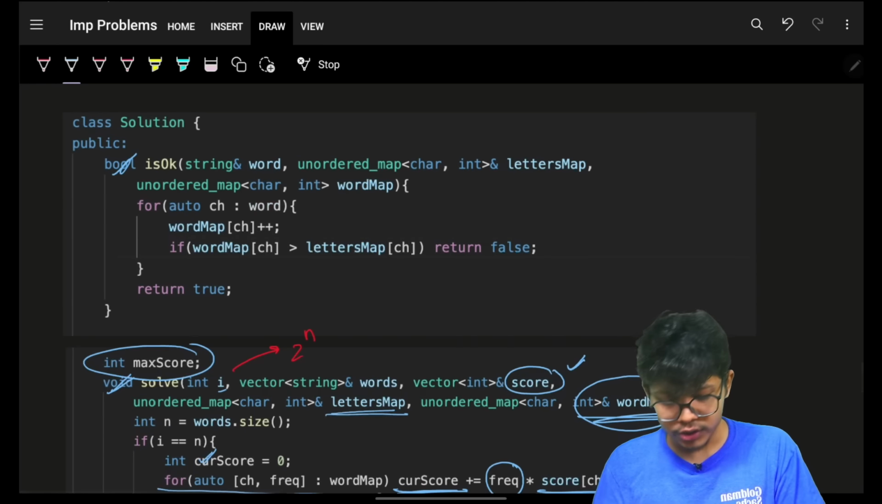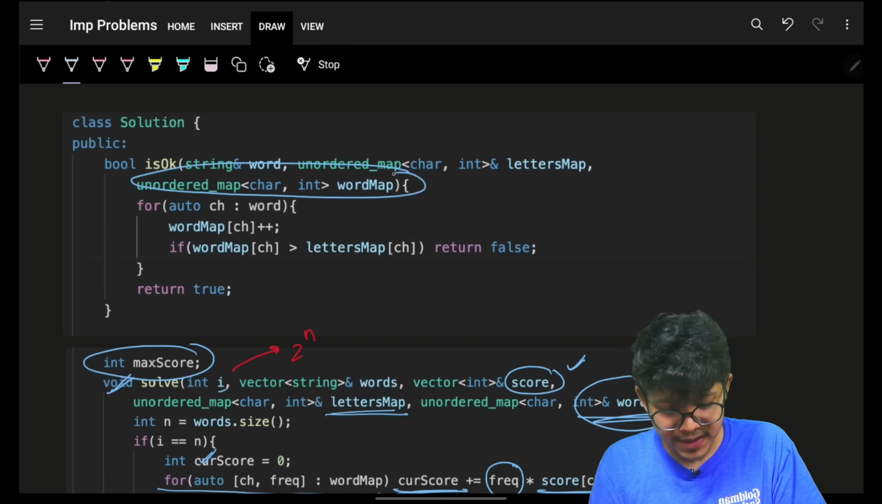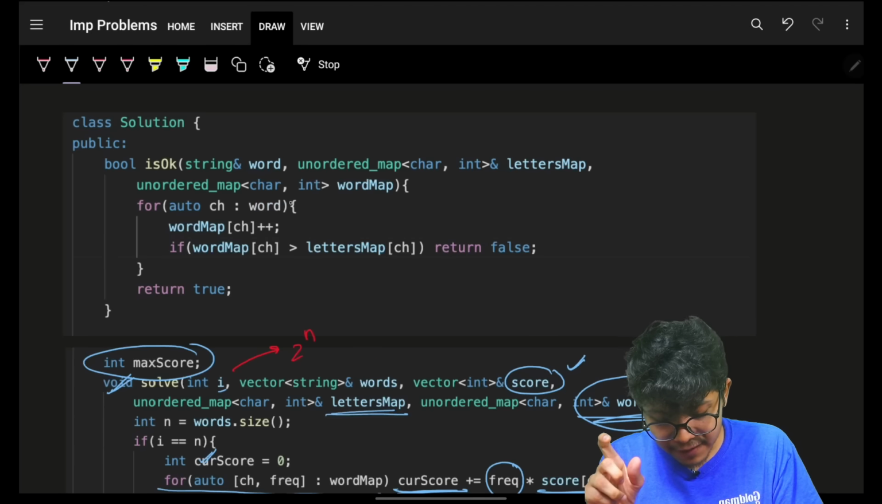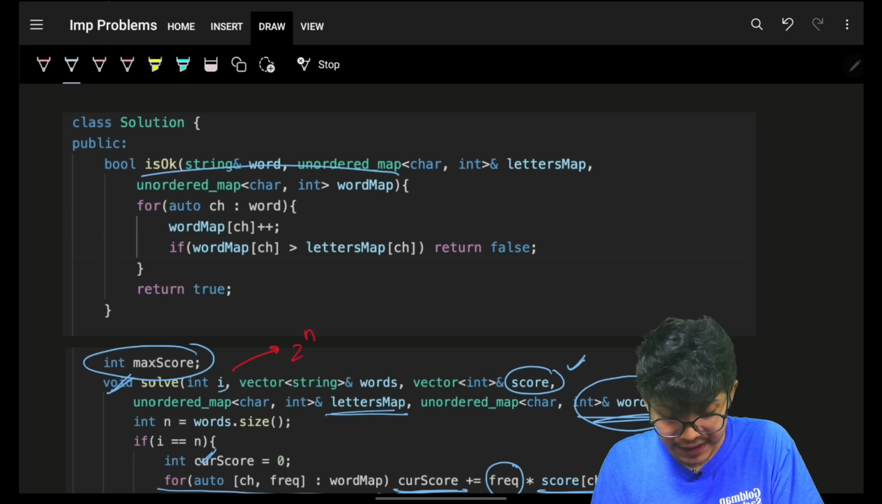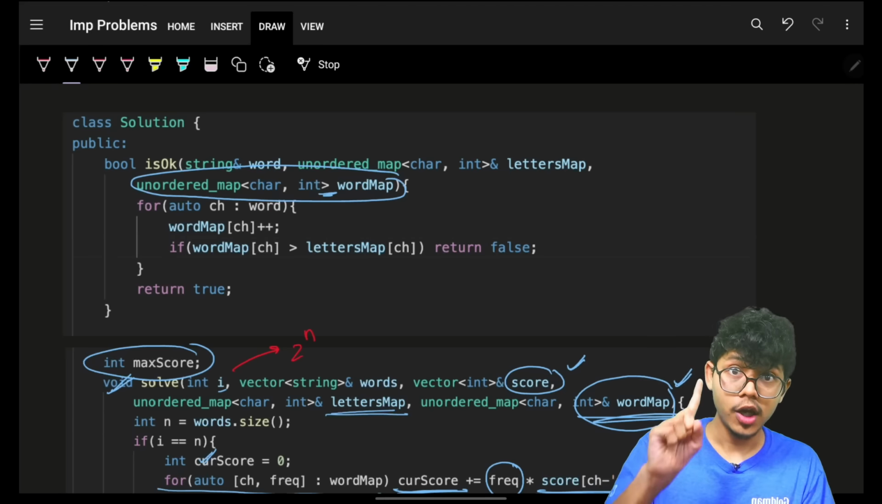Now in this is okay, I will go and check that, okay, for the specific word map, I will simply iterate. And again, you will see I have passed by value, not by address. Why?